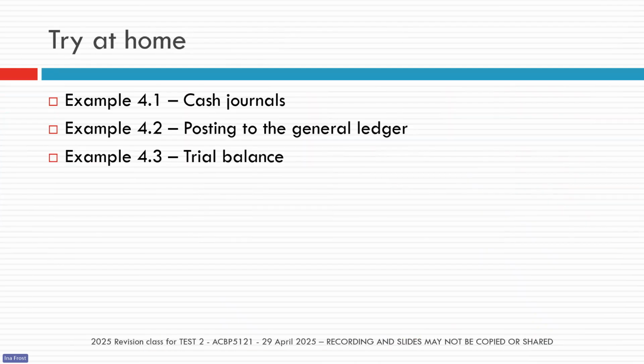Okay, so at home, as part of your revision and practice, you can do example 4.1, that's all your cash journals; example 4.2, that's posting to the general ledger; and example 4.3, that's the trial balance. Those are all excellent examples to help you with revising your cash journals, your general ledger, and your trial balance.